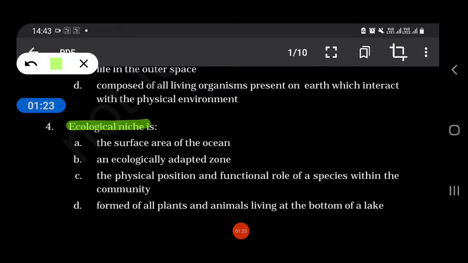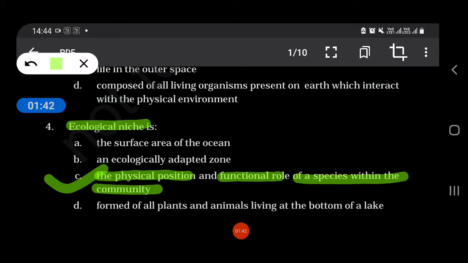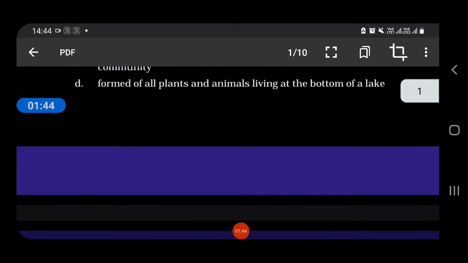Ecological niche is the surface area of the ocean, an ecologically adapted zone, the physical position and the functional role of a species within the community, or formed by all plants and animals living at the bottom of the lake. So our answer is C, that is the physical position and functional role of a species within the community.